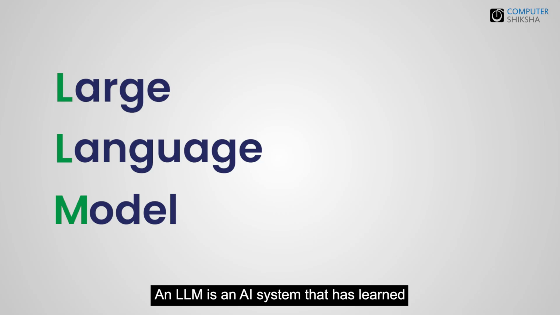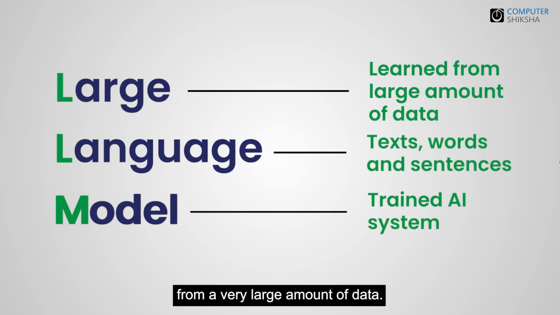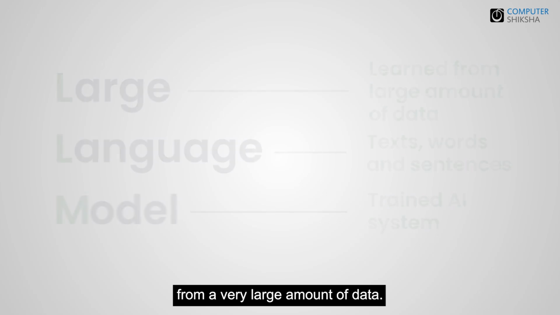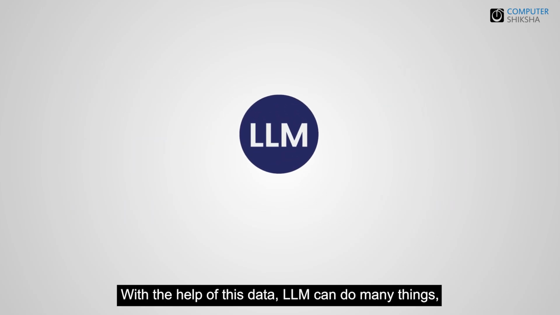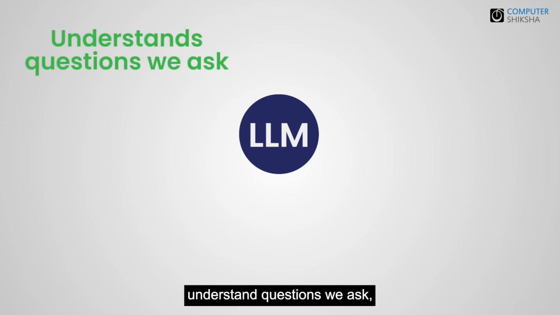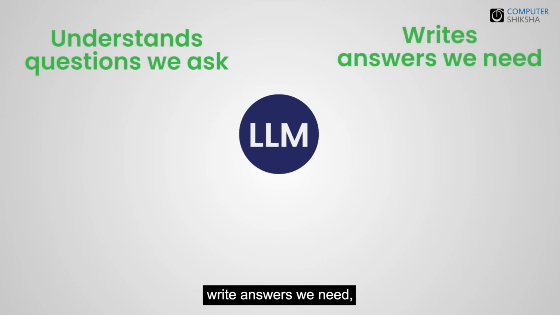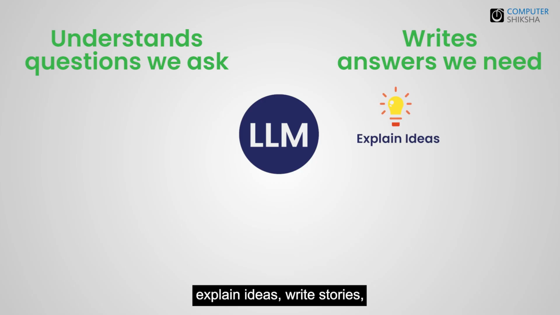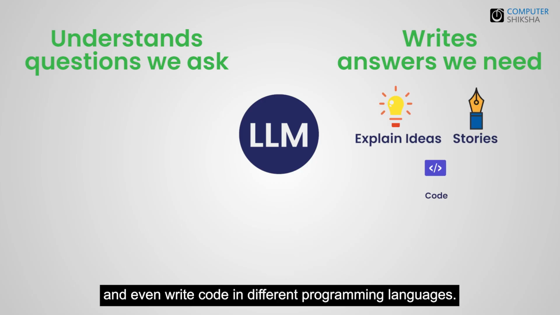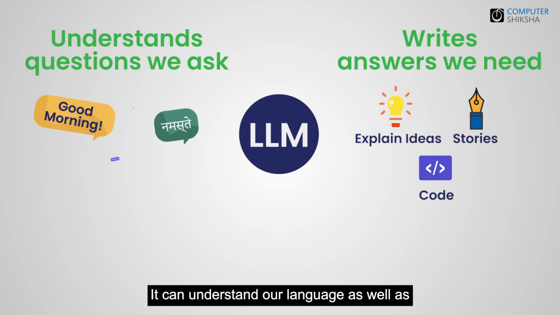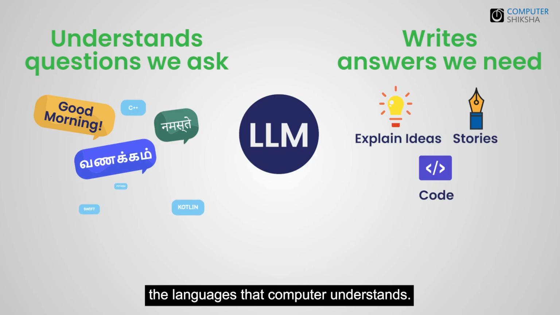An LLM is an AI system that has learned from a very large amount of data. With the help of this data, LLM can do many things. Understand questions we ask, write answers we need, explain ideas, write stories, and even write code in different programming languages. It can understand our language as well as the languages that computer understands.